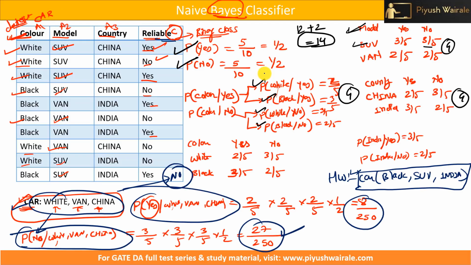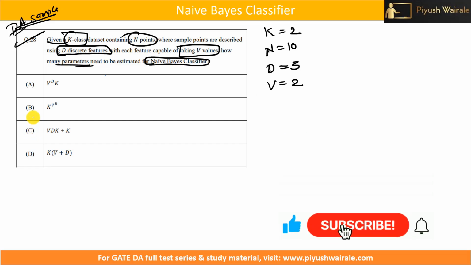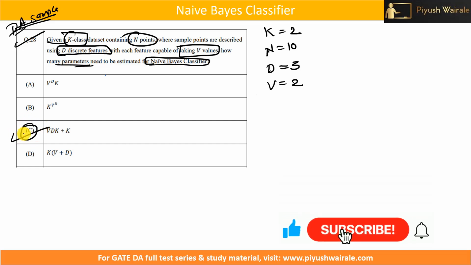Now, in the previous example we got the output as 14. Which option will be correct? Just pause the video for a minute and think about which option is correct. If you see, this will be the correct option, that is option C. That is V, the number of values, into D, the discrete features, into K, the number of classes, that is VDK plus K. So if I take this formula, I get 2 into 3 into 2 plus 2, that is basically 12 plus 2, similarly 14 parameters I need to find out to estimate the Naive Bayes classifier.